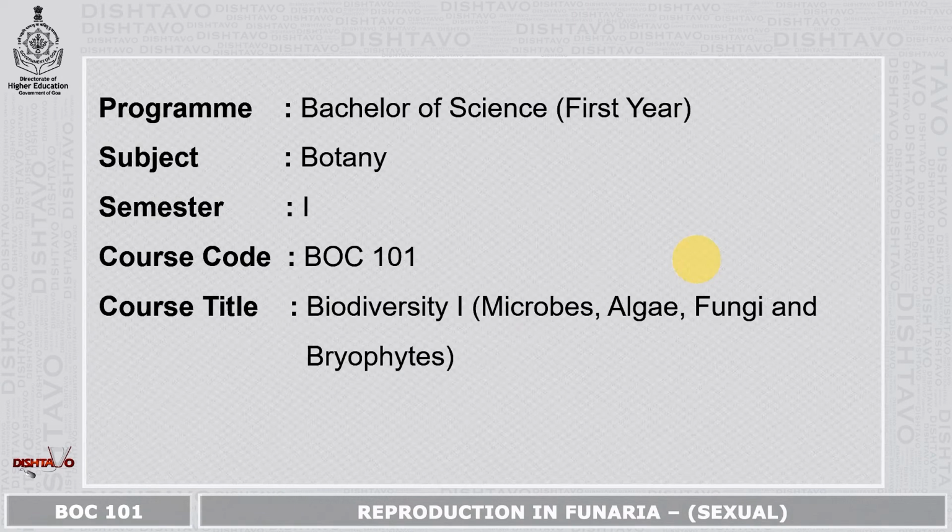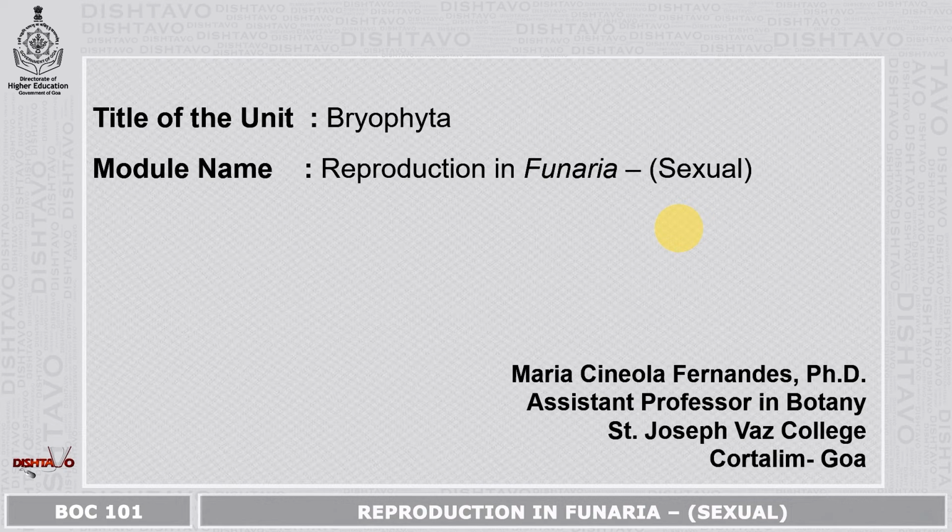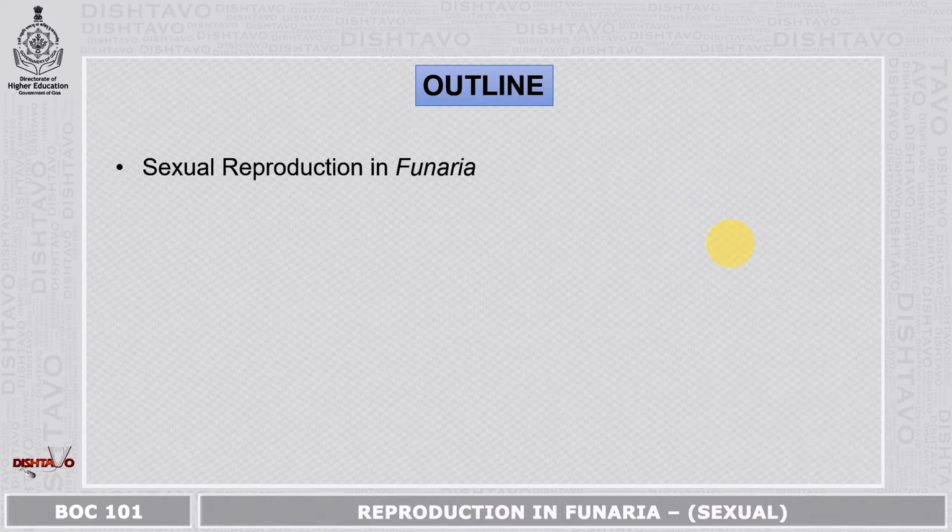Welcome to the program Bachelor of Science First Year, Subject Botany, Semester 1, Course Code BOC 101, Course Title Biodiversity 1, under which we study microbes, algae, fungi and bryophytes. Title of the unit: Bryophyta, module name: Reproduction in Funaria, Sexual Method.